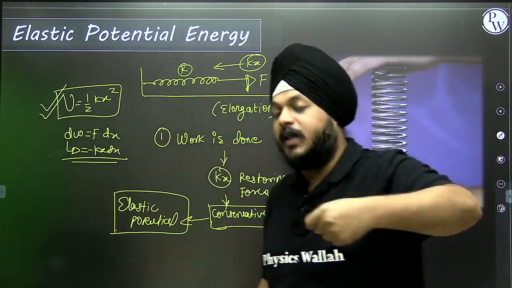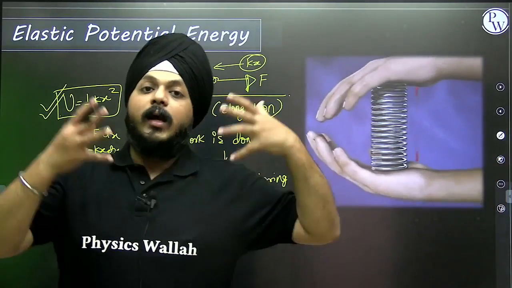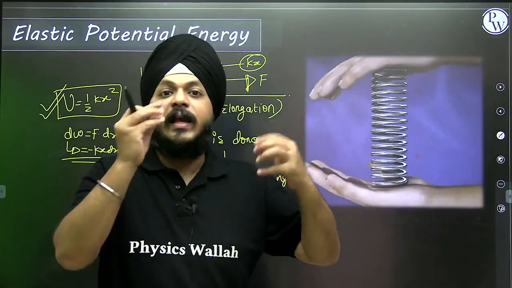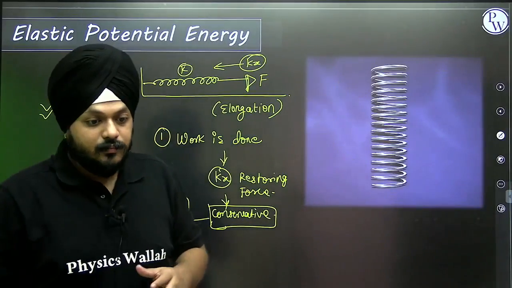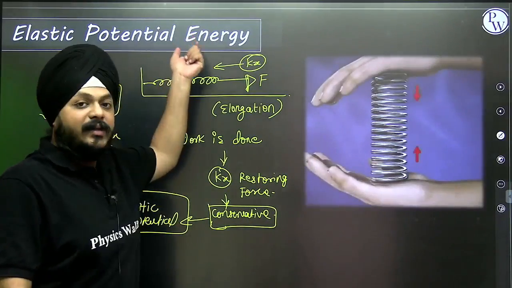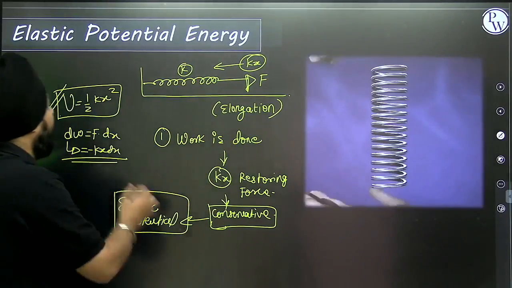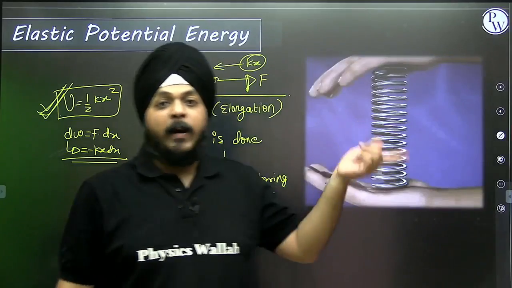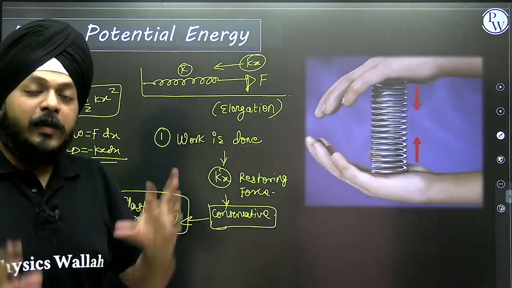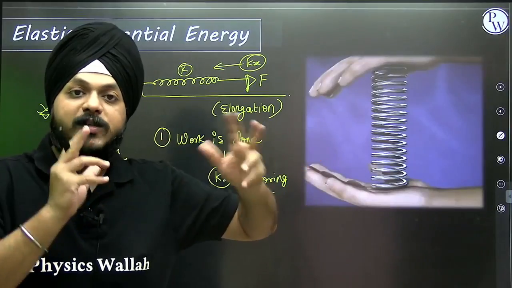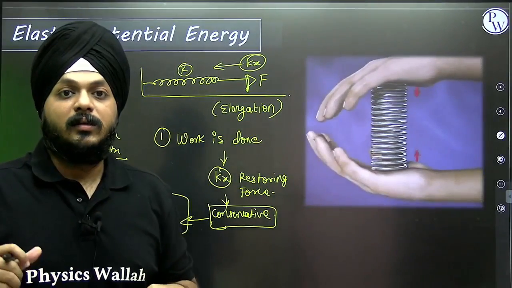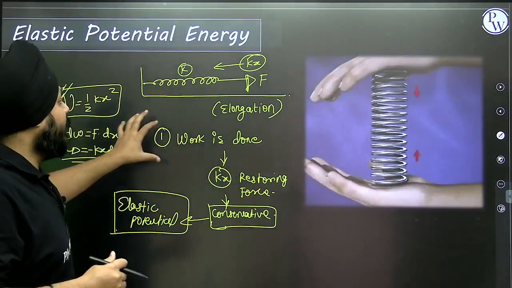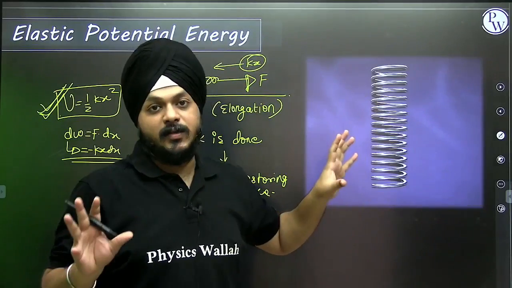Whenever the spring is facing an elongation or compression, there is always an energy stored inside it. And we are naming that energy as the elastic potential energy, and its relevant equation is this. Obviously, it is a scalar form. Apart from this, if I'm talking about a three-dimensional object or any elastic object, we are sure that if work is done, energy is stored.